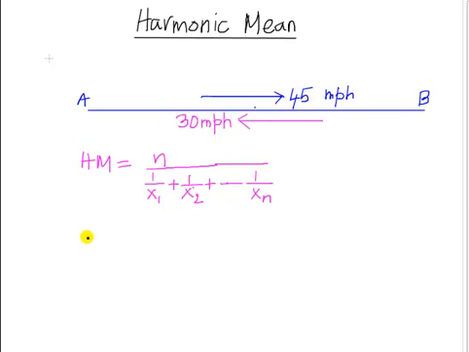So for us, the average speed will be computed as 2 divided by 1 over 45 plus 1 over 30.